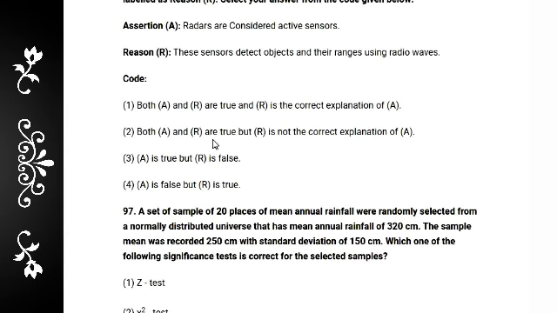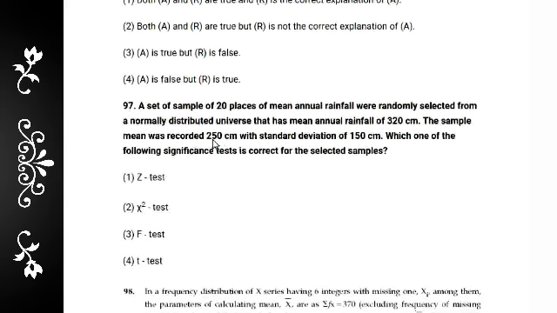Question number 96, assertion and reason: radar is considered an active sensor, correct. This sensor detects objects and their range using radio waves, correct. So option 1, both are true and R is the correct explanation of A, answer A.